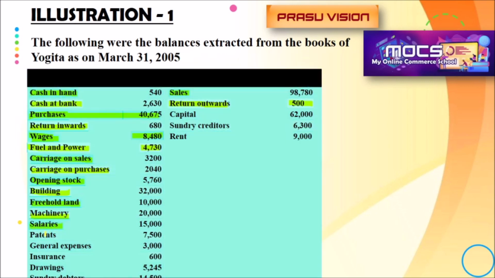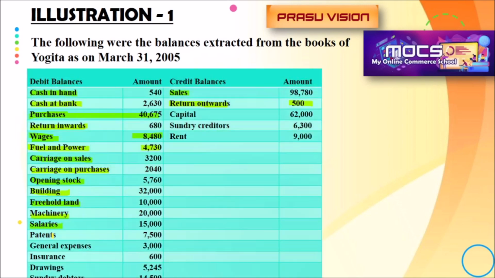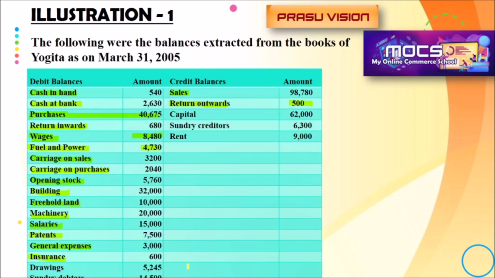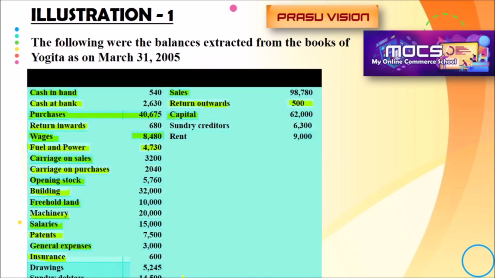Salary amount will be recorded on the debit side of the profit and loss account. Patent is another asset, an intangible asset. General expense is recorded on the debit side of the profit and loss account. Insurance will be noted on the debit side of the profit and loss account. Drawings amount is there, 545, it will be deducted from capital in the balance sheet. And the last item, sundry debtors. I think it is not visible for you. Please note it. Sundry debtors 14,500.